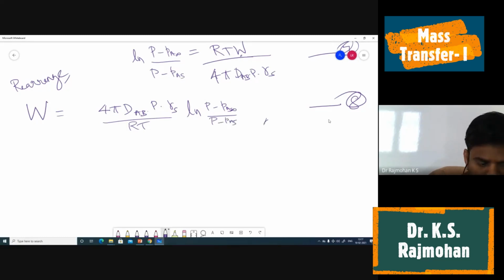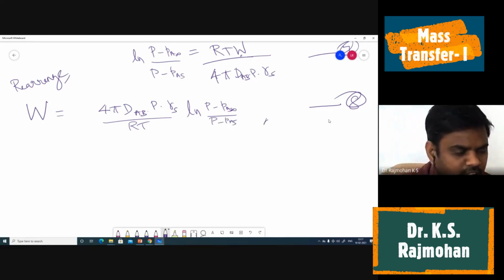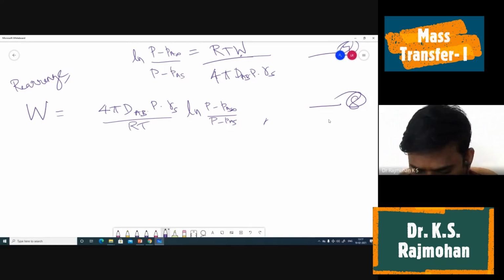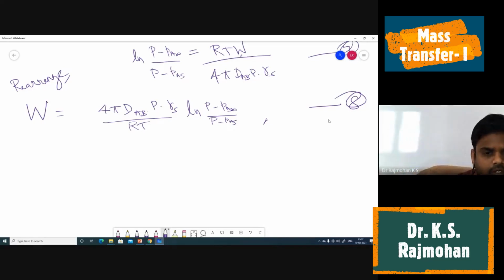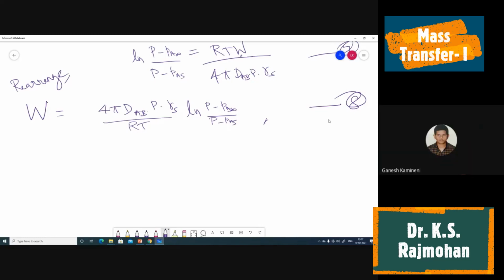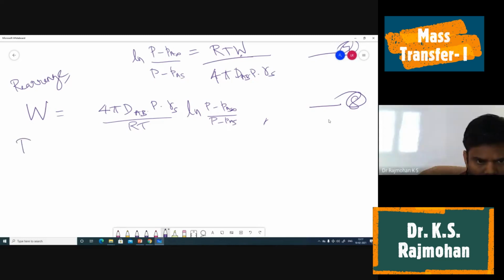Okay. So now similar to the earlier case, what we assumed is that whatever amount of liquid water is getting vaporized is diffusing into the stagnant air. That's what we consider, right? Similar to that here. First, can you go to the top, sir? So we have to write the rate of evaporation.